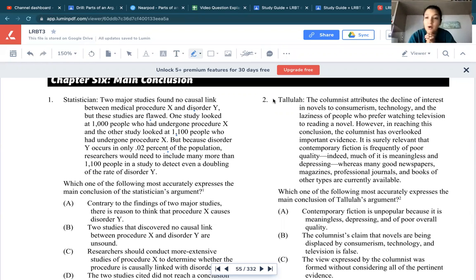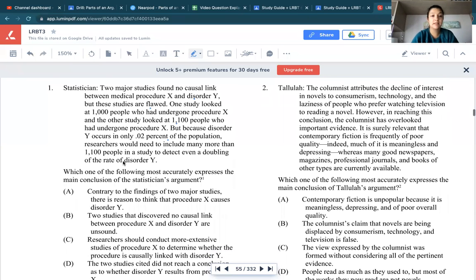All right, so we're going to go over in the LRBT3 document, main conclusion question number 1. So, statistician, 2 major studies found no causal link between medical procedure X and disorder Y, but these studies are flawed. One study looked at 1,000 people who had undergone procedure X, and the other study looked at 1,100 people who had undergone procedure X.